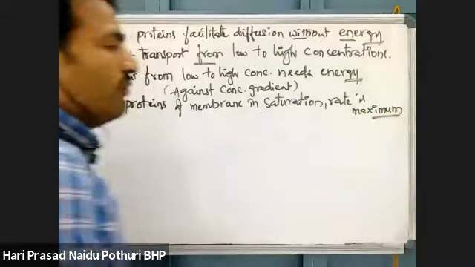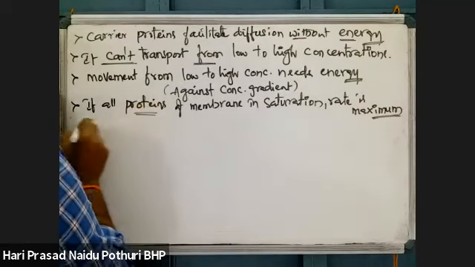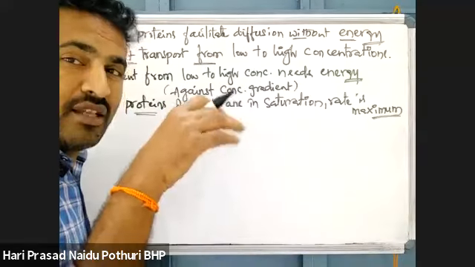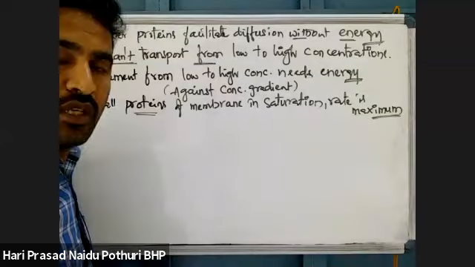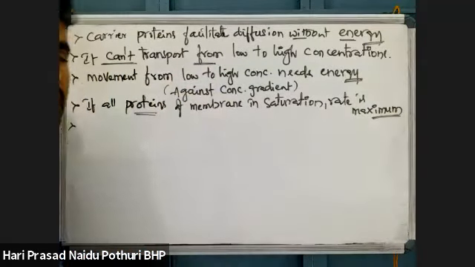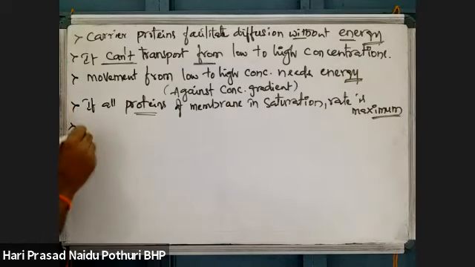Facilitated diffusion will be at maximum rate when all proteins of a membrane are in saturation. Suppose one membrane has 10 channel proteins, and all are carrying from high concentration to low concentration, then the rate of facilitated diffusion will be maximum.